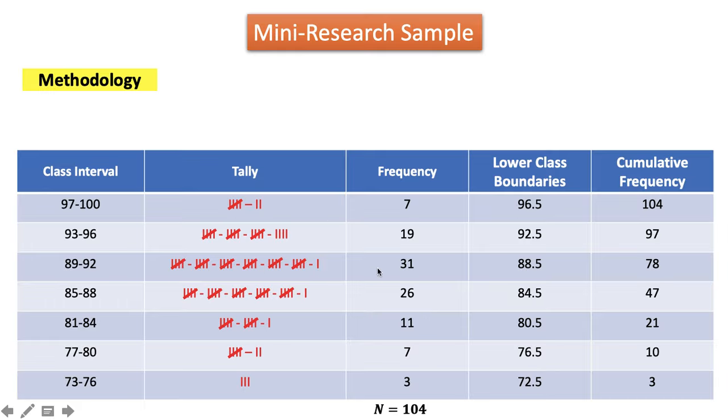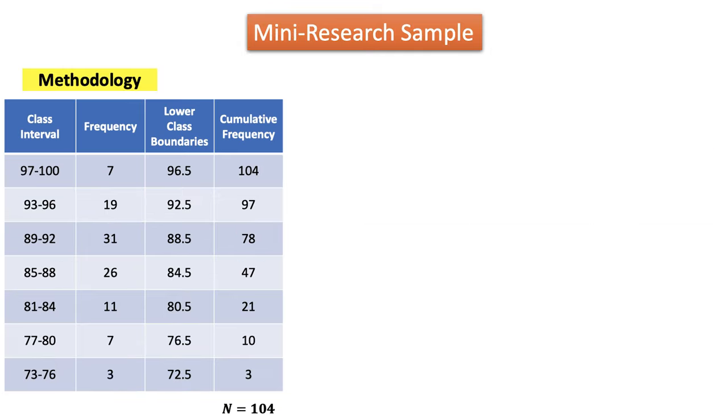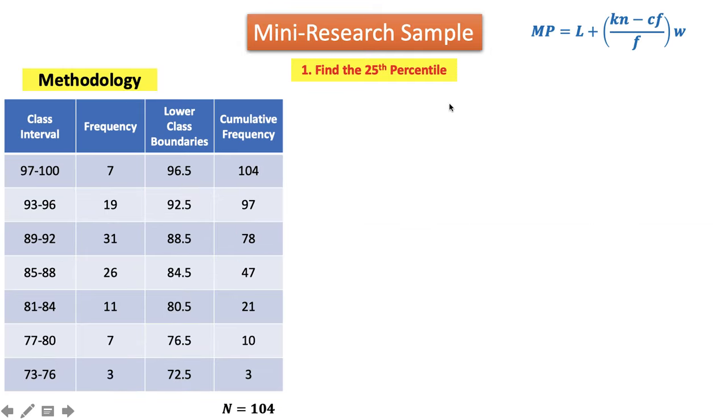So far, we are already done with our frequency distribution table, and we are now ready to use it to solve for the percentile. Now, as a researcher, I am interested to find the 25th percentile of the data. So using this formula, we will just simply identify the following variables. Our W, or width, is 4. We have taken this a while ago. Then our I here is 25 because we're looking for the 25th percentile. Our N here is the number of participants, which is 104.